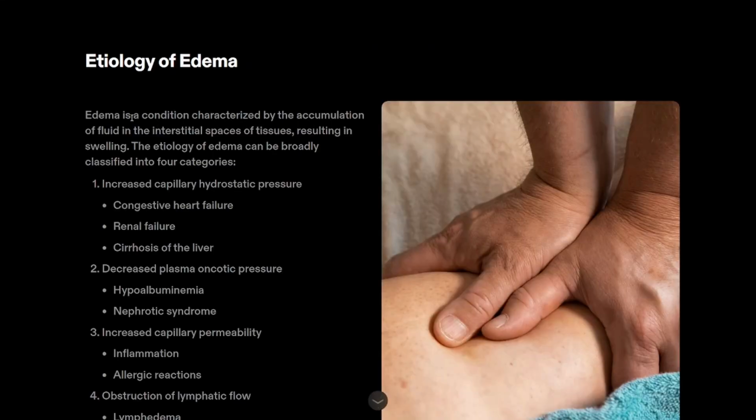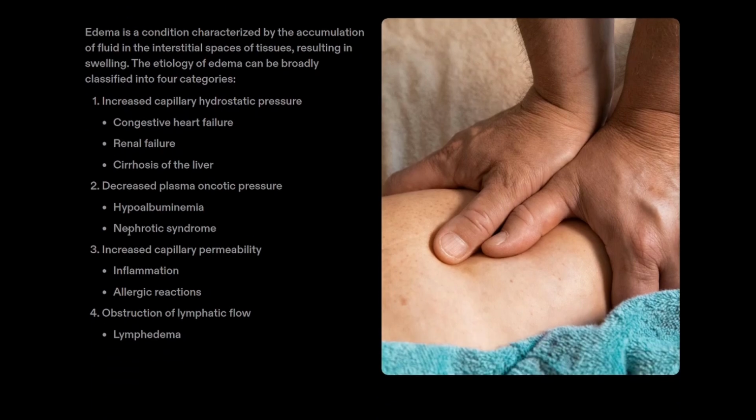Etiology of edema. What are the main causes involved in edema? It is mainly characterized by the accumulation of fluid in the interstitial spaces of tissues that results in swelling. Here, the main causes fall into four categories: increased capillary hydrostatic pressure, decreased plasma oncotic pressure, increased capillary permeability, and obstruction of the lymphatic flow.